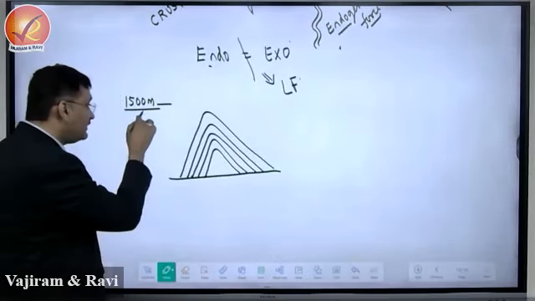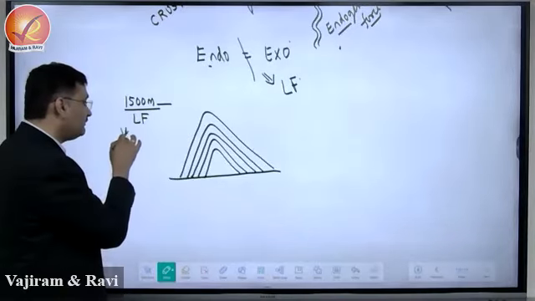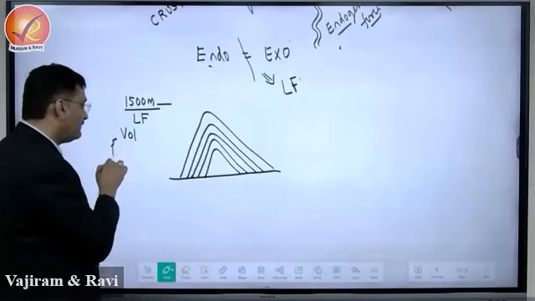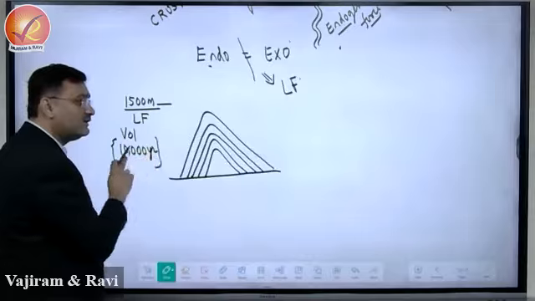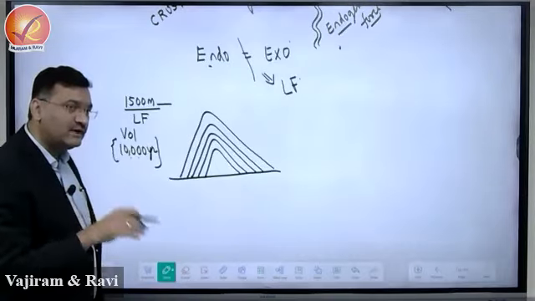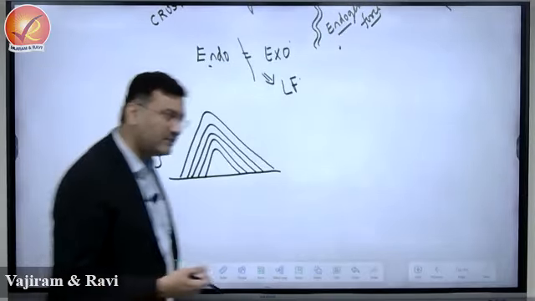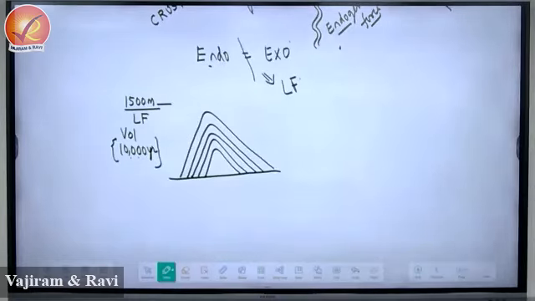So a 1500 meter landform is a product of volcanism operating for how much? 10,000 years. This becomes the rate of operation of which force? Endogenetic, है ना? ये rate of operation of endogenetic है 10,000 years. Numbers are just for understanding. 10,000 years volcanic eruption हुआ है, and this has resulted in one mountain of 1500 meters.